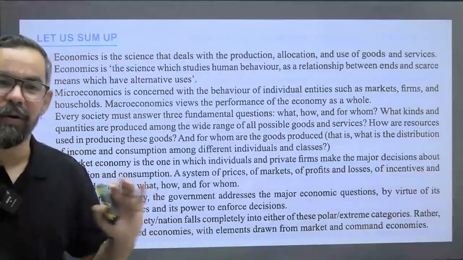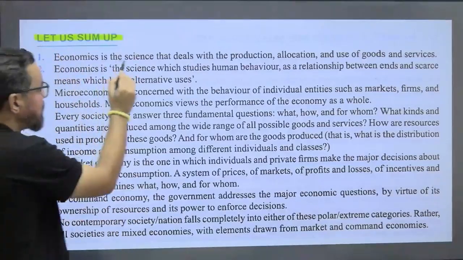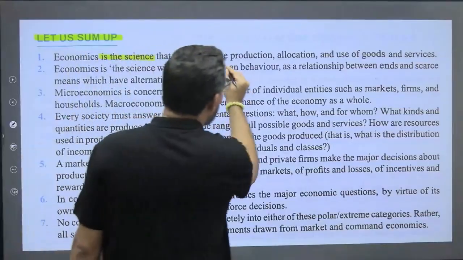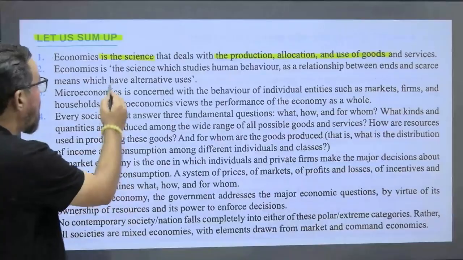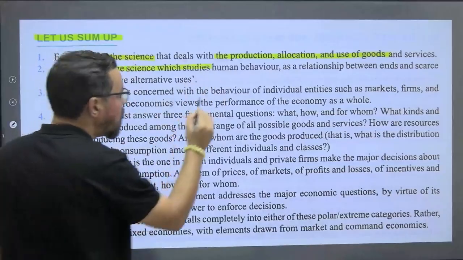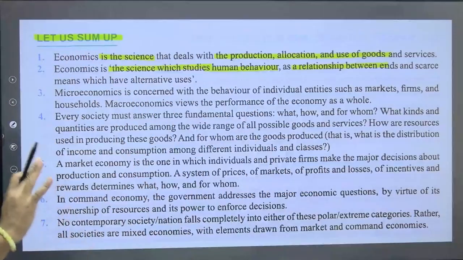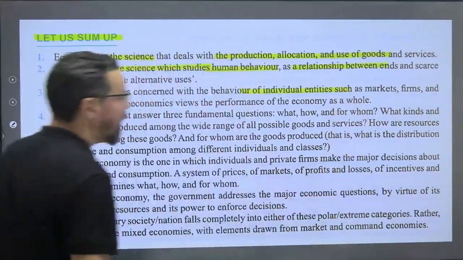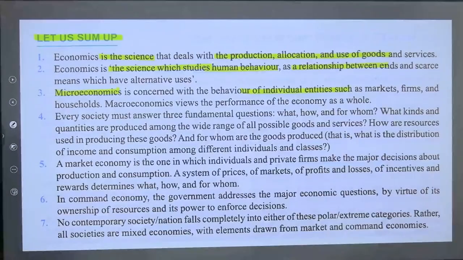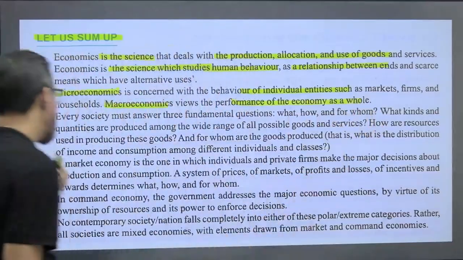Okay? So this is all about your unit number 12. So this is your summary as per your book itself. Economics is the science that deals with the production, allocation, and use of goods and services or the scarce resources. Economics, the science which studies human behavior as a relationship between ends and scarce means which have alternative uses. Microeconomics is concerned with the behavior of individual entities such as markets, firms, and households. Macroeconomics studies the performance of the economy as a whole.